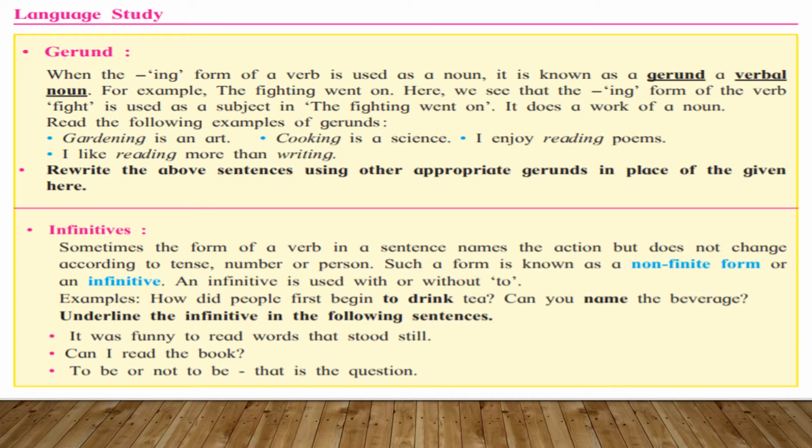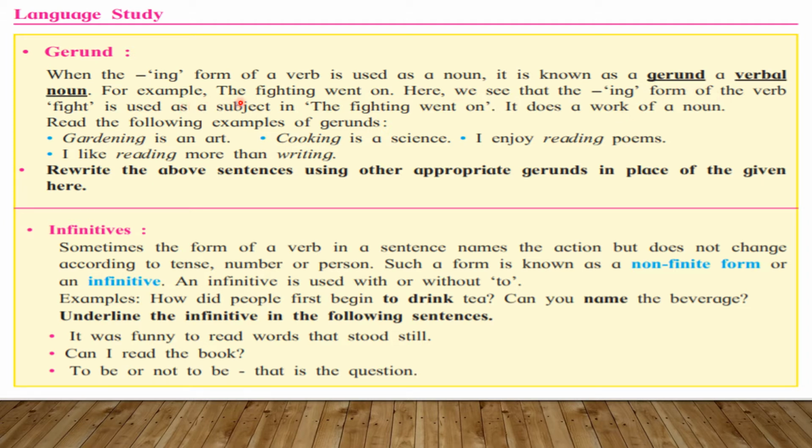Now, the first topic of our language study here is gerund. When the ing form of a verb is used as a noun, it is known as a gerund or a verbal noun. यानी जब क्या होता है, जब वर्ब के साथ हम ing फॉर्म यूज करते हैं और उसे नाउन के तौर पे इस्तेमाल करते हैं, तो वो कहलाता है gerund और verbal noun.